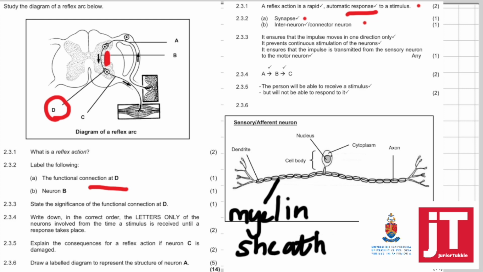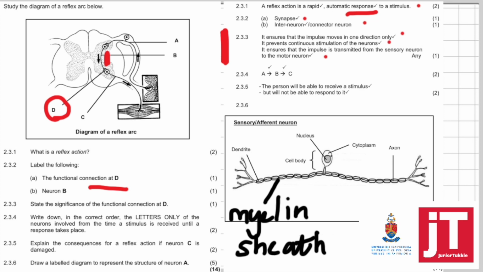2.3.3. State the significance of the functional connection at D. They're asking you about the synapse. What's the significance? Ensures the impulse travels in one direction only, prevents continuous stimulation of the neurons, and ensures that the impulse is transmitted from the sensory neuron to the motor neuron. This is a nice answer. Write it down in your books.